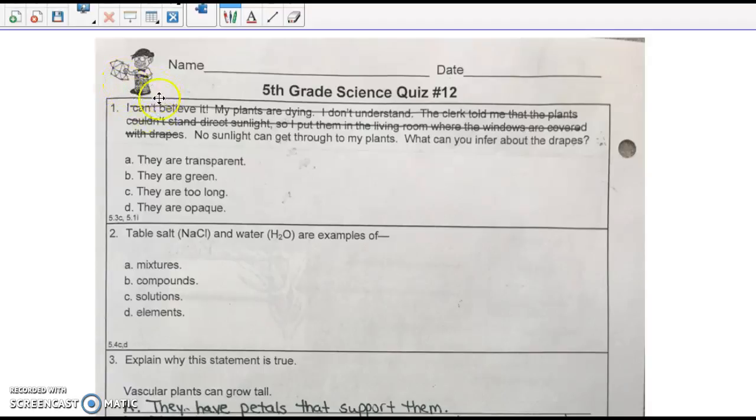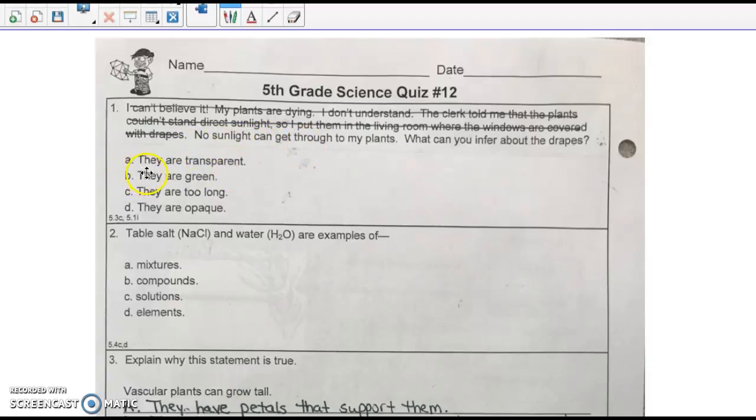I don't even know what he's holding, but anyway, we're going to skip most of this question. I just marked out what was irrelevant, what doesn't matter. So take a look at what we still have. It says, no sunlight can get through to my plants. What can you infer about the drapes? So they're talking about drapes in a window. No sunlight can get through them.